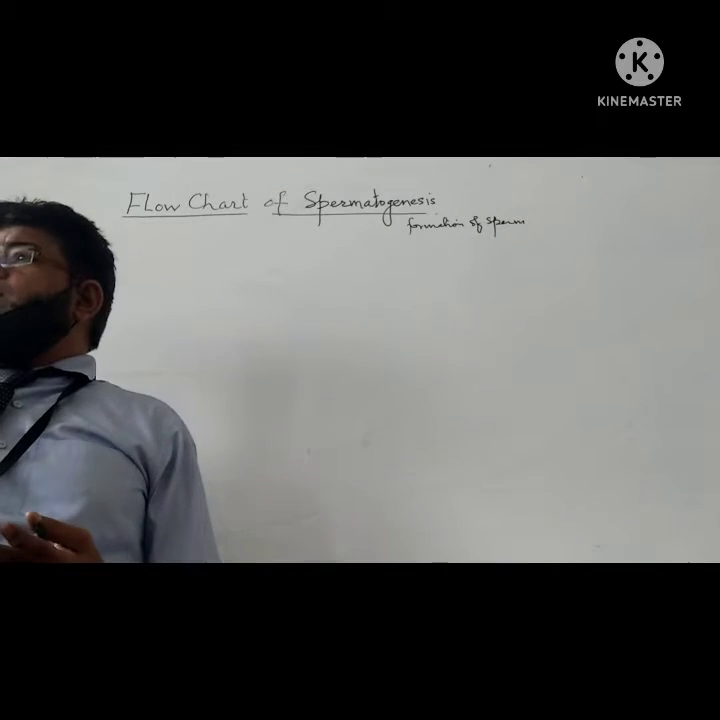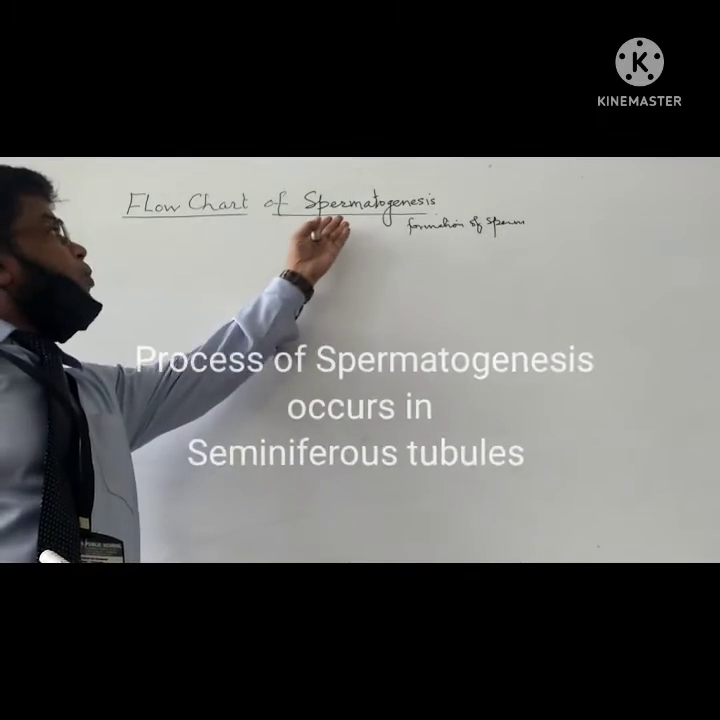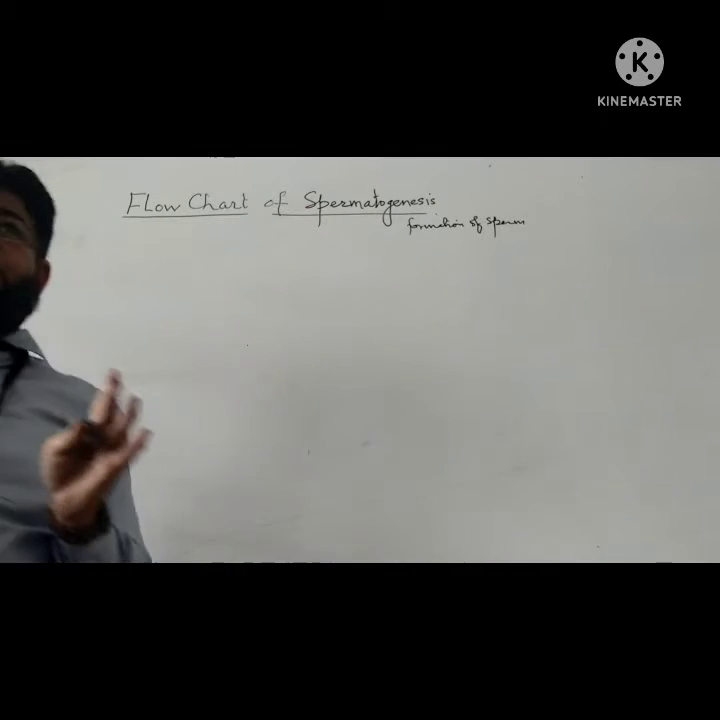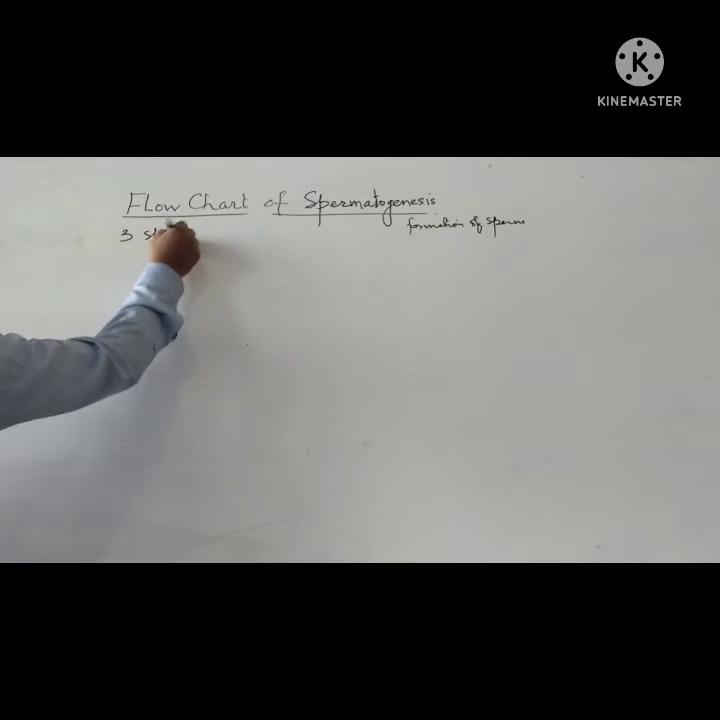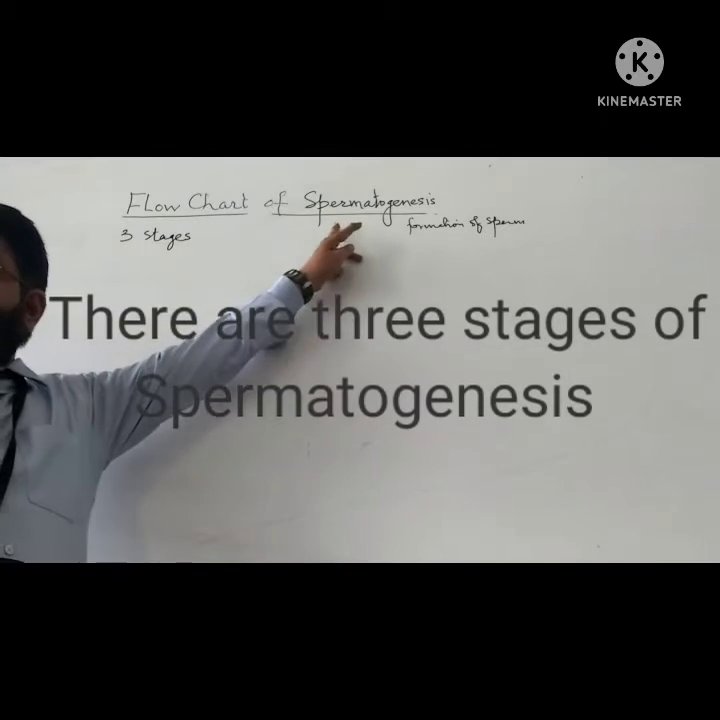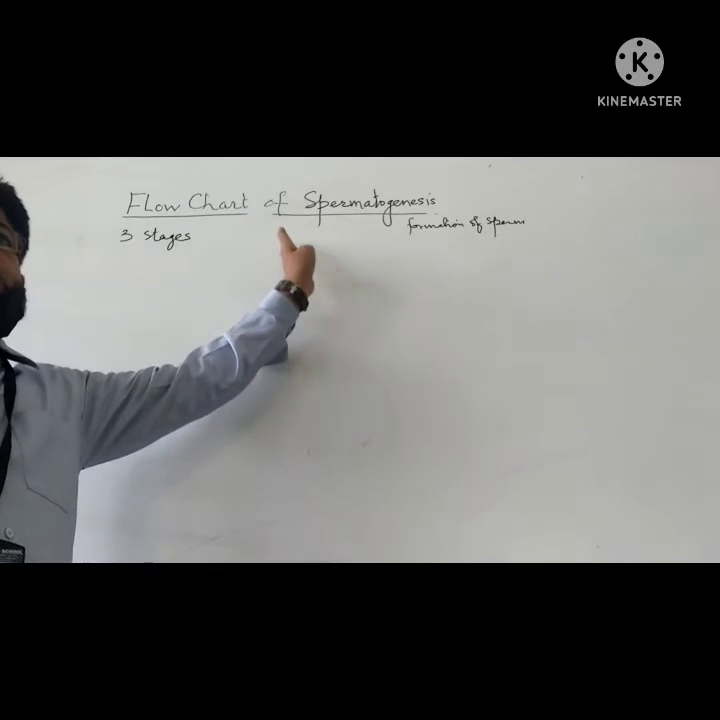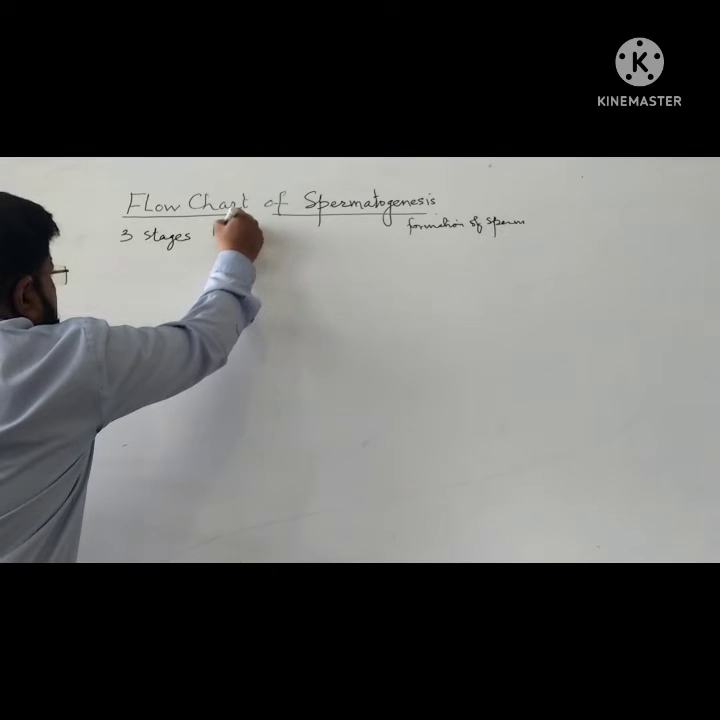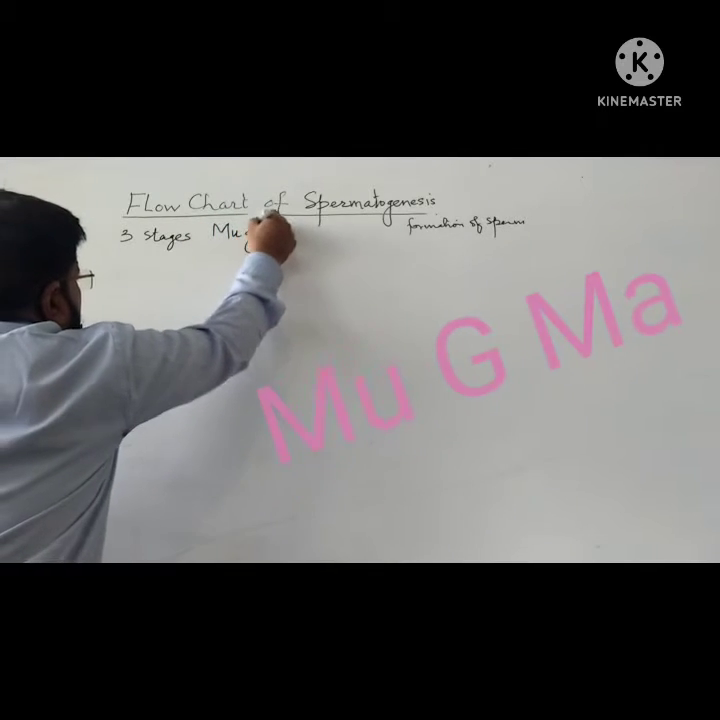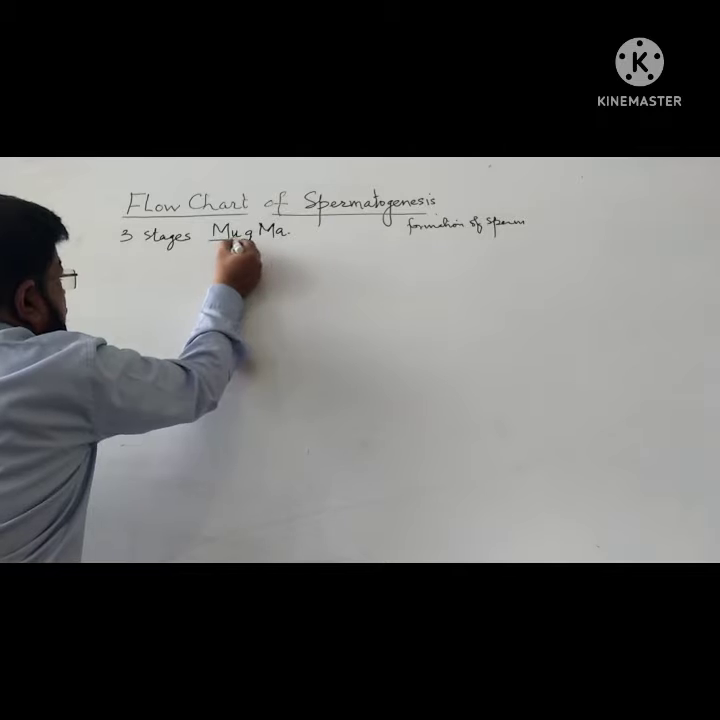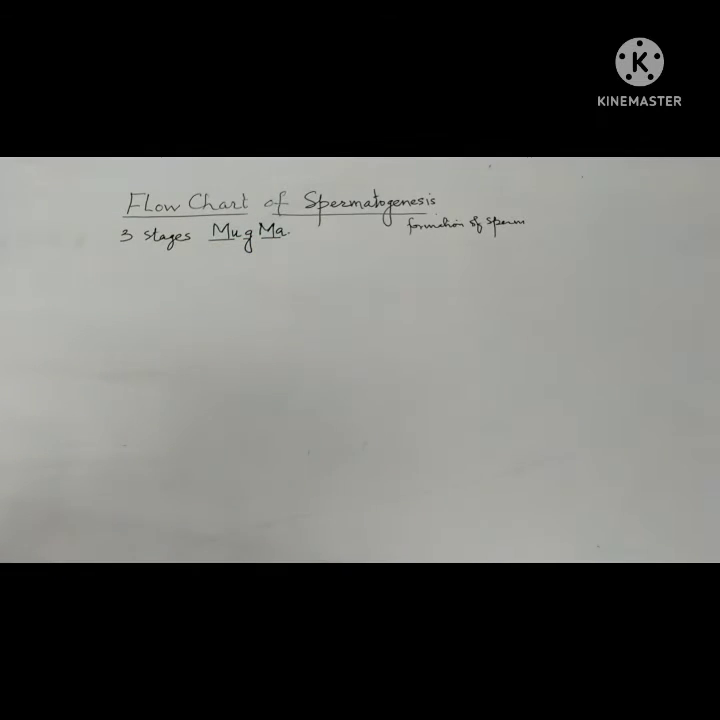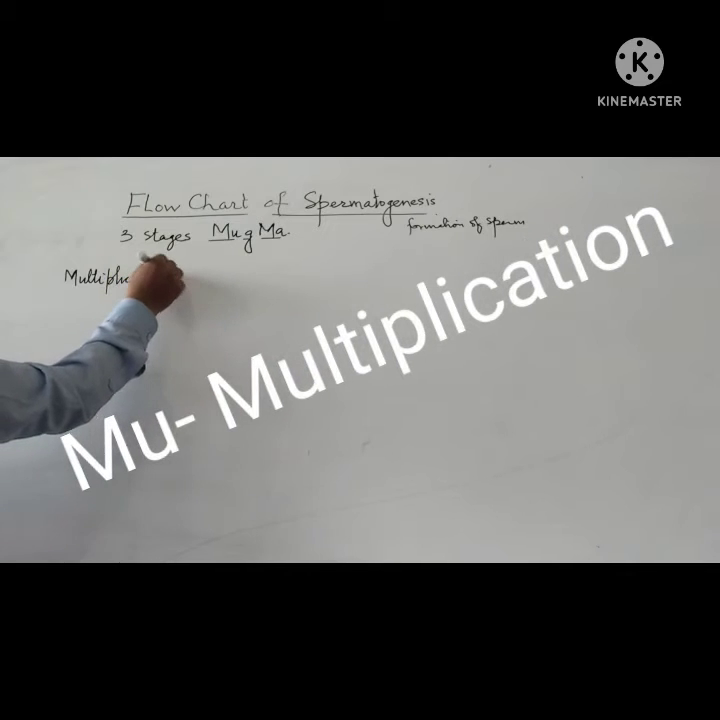ठीक है, so now how the full process of spermatogenesis completes. It takes 3 stages. There are 3 stages in the whole process of spermatogenesis. And what are these 3 stages? To learn this, we have to learn this term MuGMa. Okay. So what is MuGMa? There are initials of 3 stages. Okay. First is the stage that is known as multiplication. Multiplication phase.